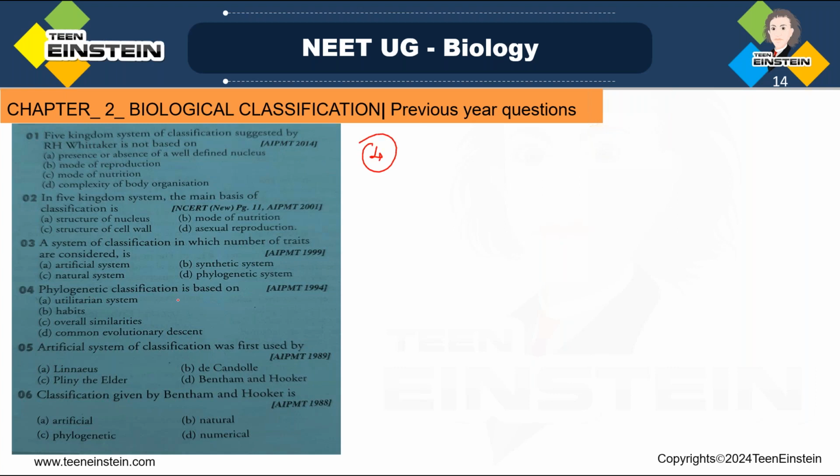Phylogenetic classification. Phylogenetic classification is based on, four options here they have given: utilitarian system, then habits, overall similarities, common evolutionary descent. So here we should know what is phylogenetic system of classification and which features they are considering in phylogenetic system of classification.